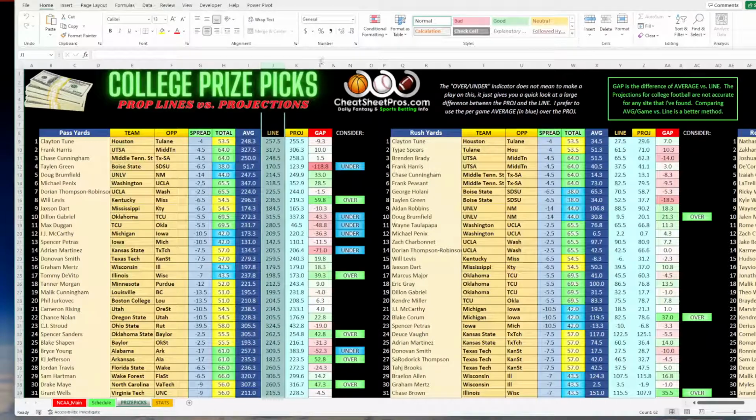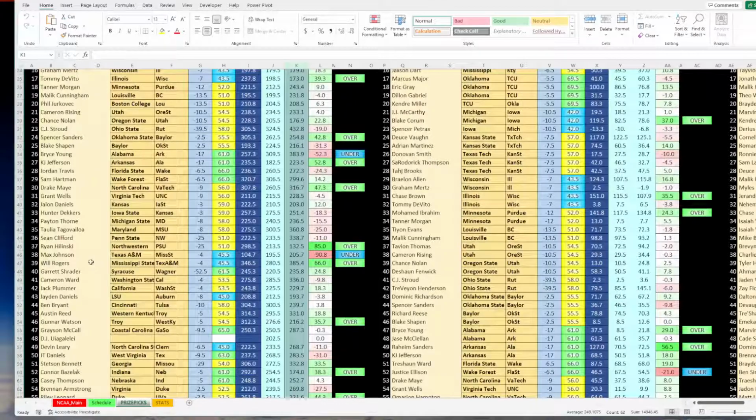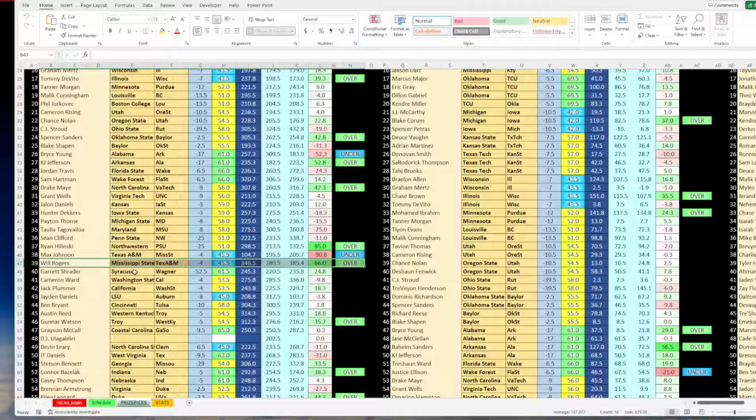So average versus line, that's what's going to show in the gap. We are going to use the projection for kind of a baseline to take a look at. And so some of the games that come out here, let me find. So for example, right here, Will Rogers, Mississippi State going up against Texas A&M. He's averaging 346 and a half passing yards per game. That is insane. And then his line is 280.5, and he's projected for 385. He's not going to throw for 385 against Texas A&M. That's absurd. But is he going to get over the 280? I believe he can. So that's one of the ones that came up.